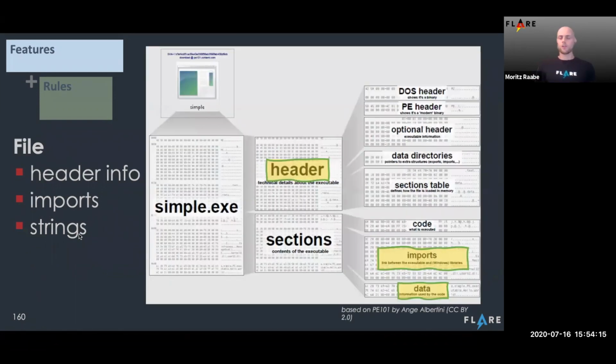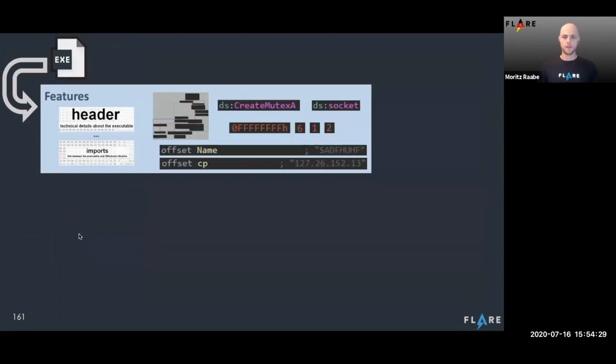Besides the code, we can also pull out other metadata, including header information or other sections, such as the import address table, or pull out the strings from the entire file. Most of them we will likely find in the data section. So now that we have all of our features extracted from a binary, we put them into our big feature bags, associate them with their respective context if necessary, and then we can start our rule engine.